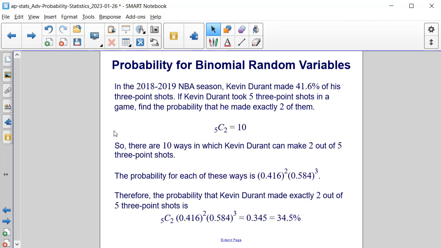So there are 10 ways in which Kevin Durant can make 2 out of 5 three-point shots during a game. And the probability for each of these ways is 416 thousandths squared times 584 thousandths cubed. Therefore, the probability that Kevin Durant made exactly 2 out of 5 three-point shots is the combination of 5 shots taken 2 at a time times 416 thousandths squared times 584 thousandths cubed. And when we put that in a calculator, we will get 345 thousandths or 34.5%.